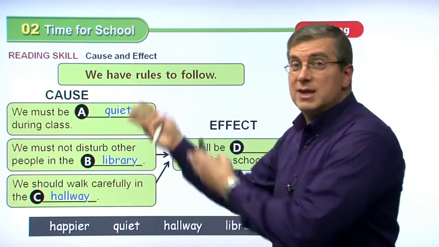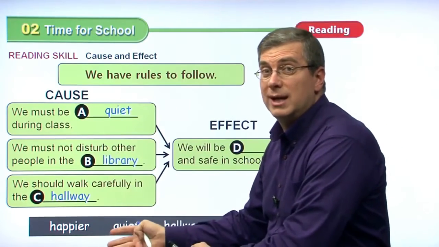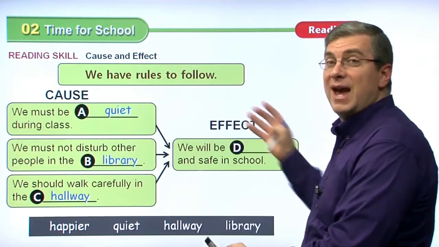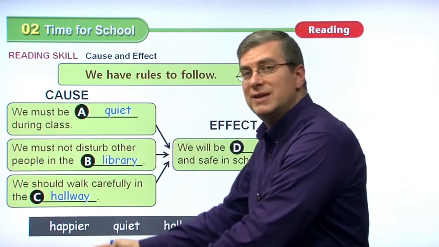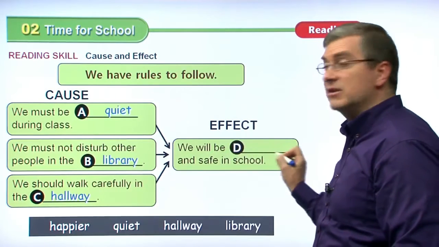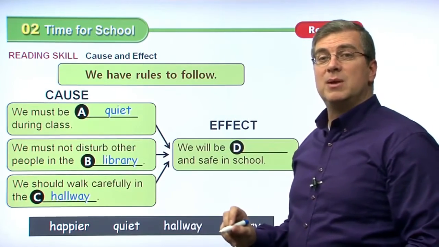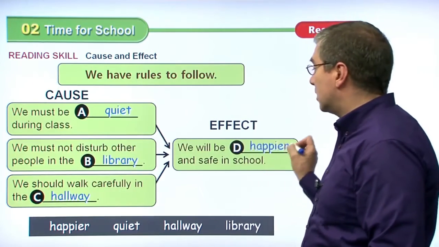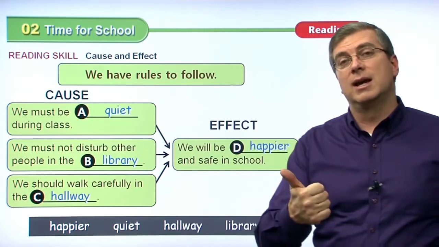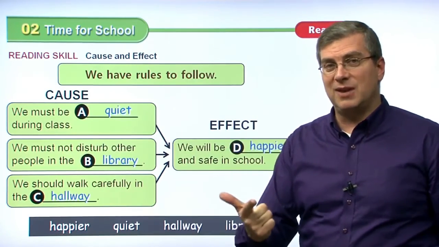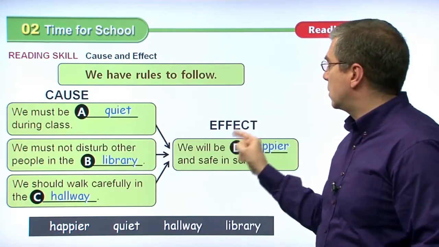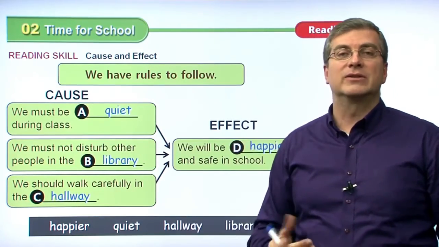Okay, these are the causes. These are the actions that we do, right? Now, if we do these things, what is the result? What is the effect? What happens because we do these actions? The effect is we will be beep and safe in school. So that means we will be what? We will be happier and safe in school. Of course, that's what we were talking about. If we're fair and we want to be safe, we follow the rules. And if we follow these rules, the effect is we will be happier and safer in school.